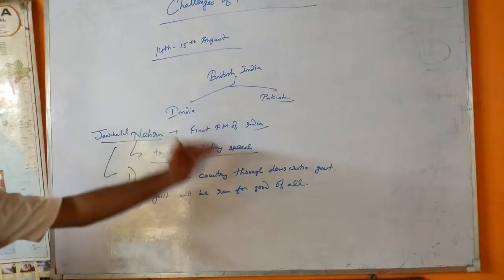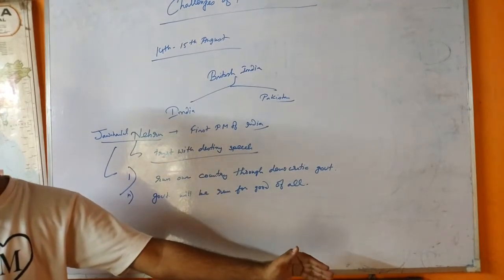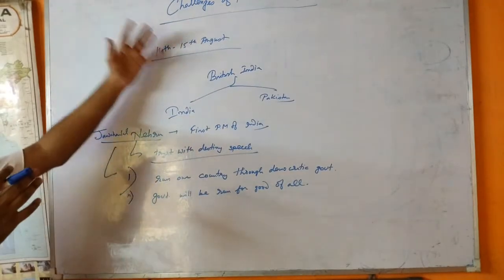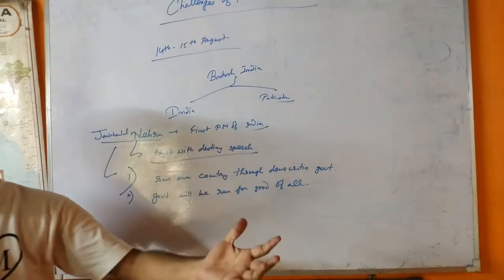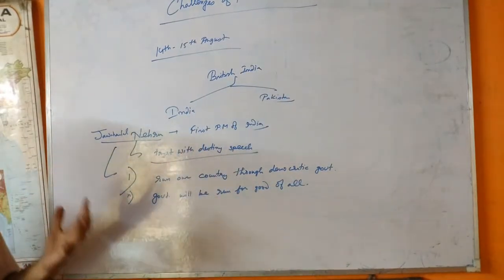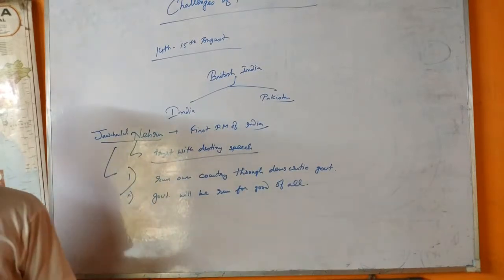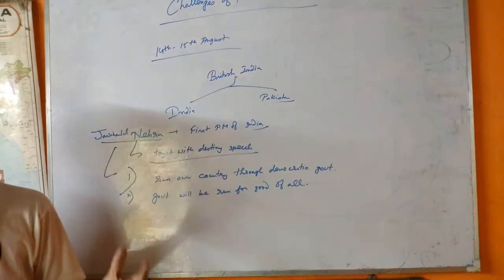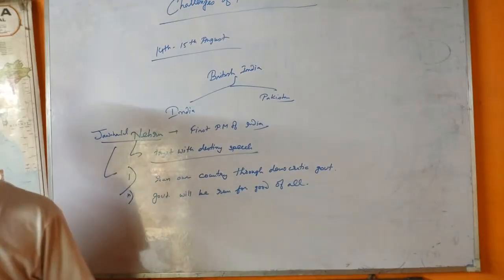We did not get freedom easily. The painful situation arrived after independence. The partition of India made people homeless, made people refugees, and compelled people to migrate from India to Pakistan and Pakistan to India.